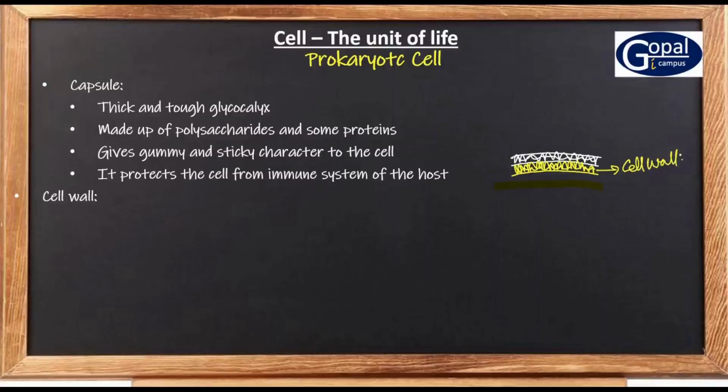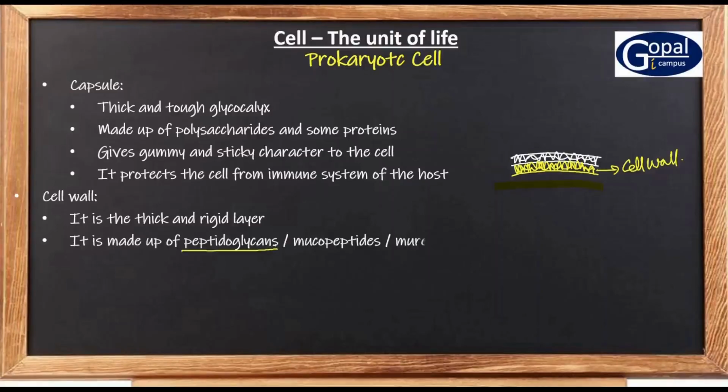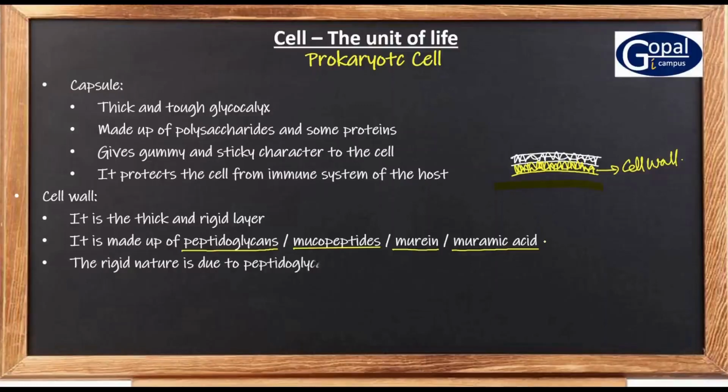Cell wall is the thick and rigid layer of the cell envelope. This cell wall is made up of peptidoglycans. They are also called mucopeptides, murein, or muramic acid. So the cell wall is rigid because of the presence of peptidoglycans.